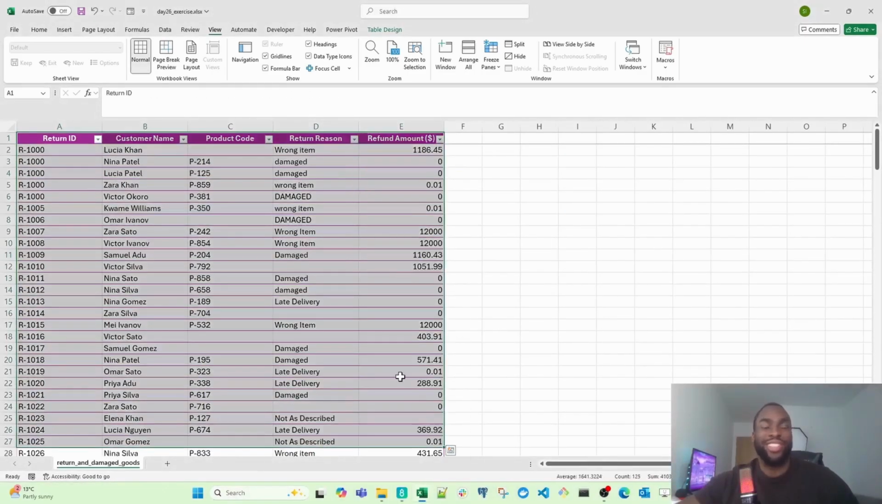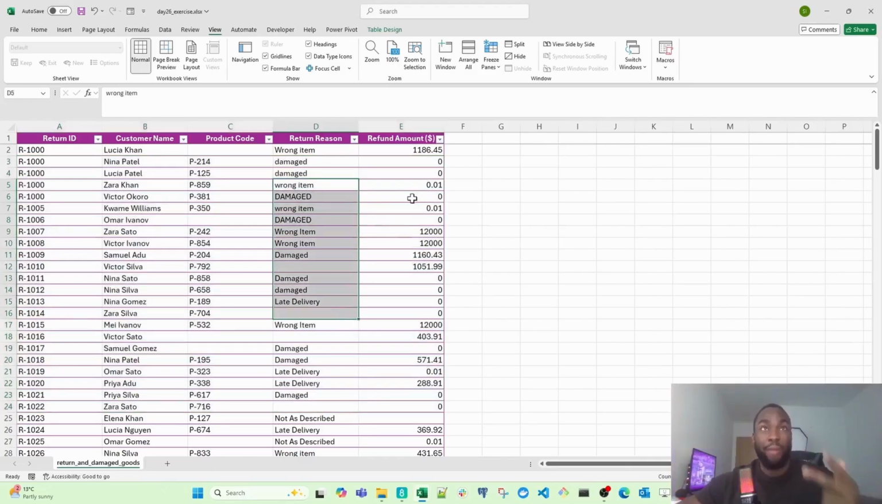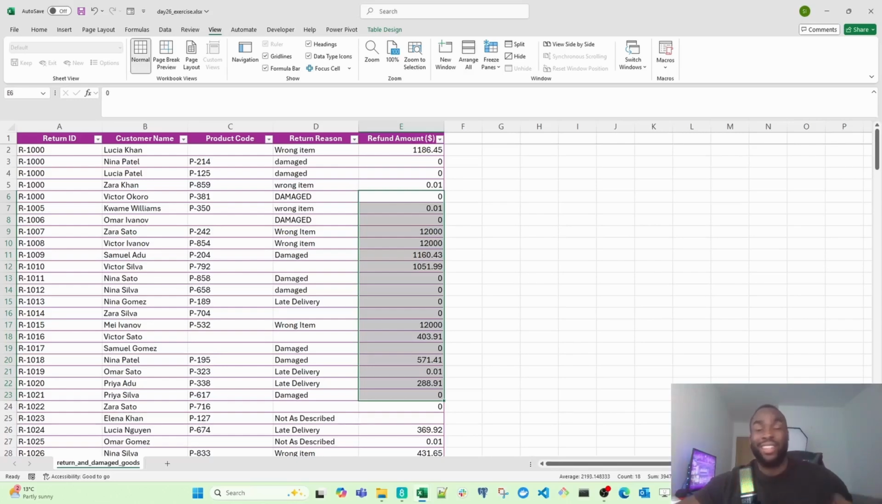So now let's move on to our main exercise. This is the returned and damaged goods data set. We've been given this by the finance team and we've been asked to audit this before the finance director reviews it. Here's the situation. The customer service team logs every return manually into this spreadsheet. What they're supposed to track is what products were returned, why it was returned, and how much they were refunded. So the finance team want to summarize all of this data so that they can find out the most common reasons items were returned and flag anything that looks off.